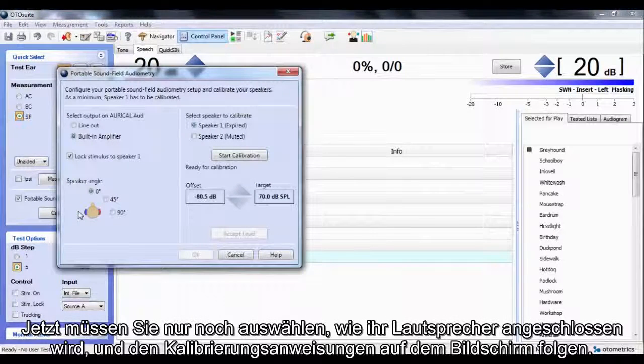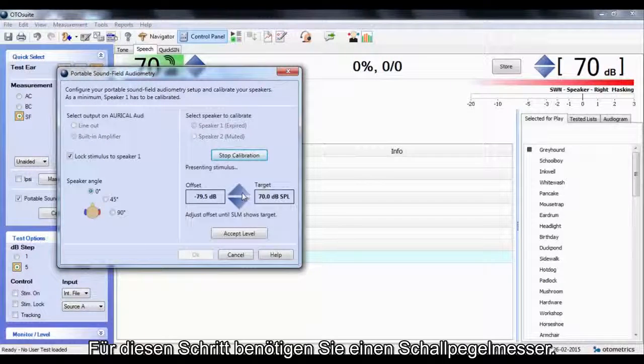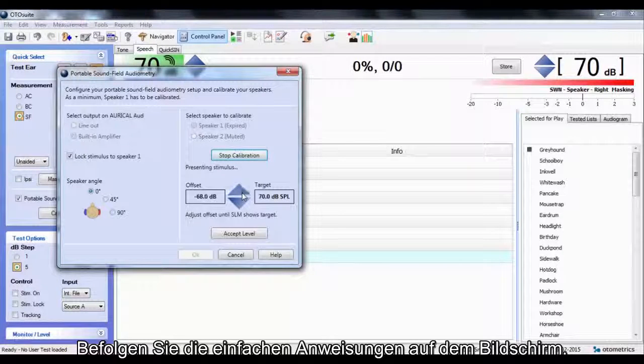Now all you have to do is select where your speaker is connected and follow the calibration instructions on the screen. Please note that you need a sound level meter in this step. Just follow the simple instructions on the screen.